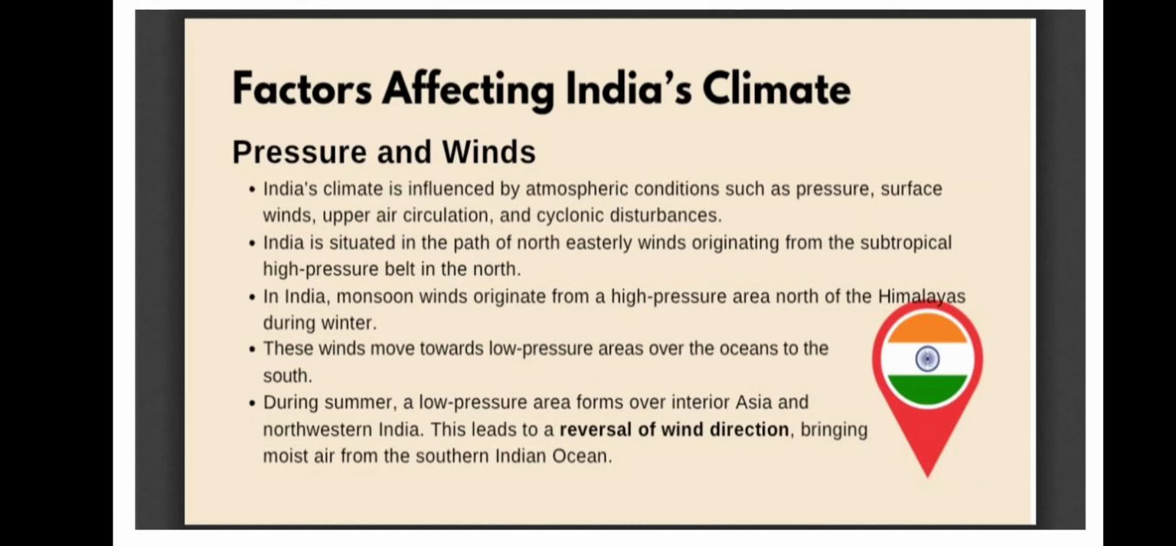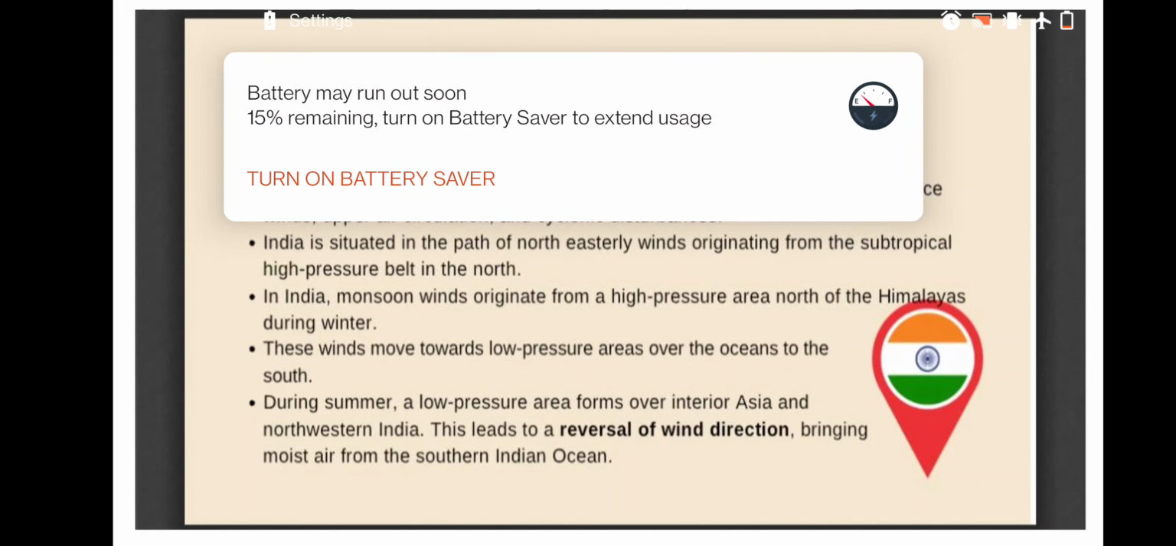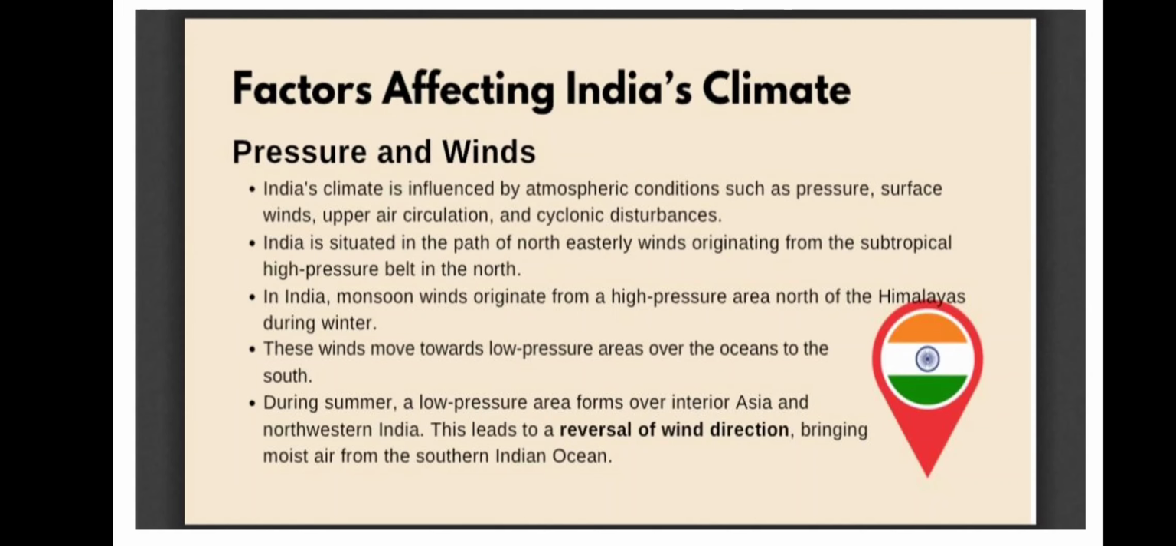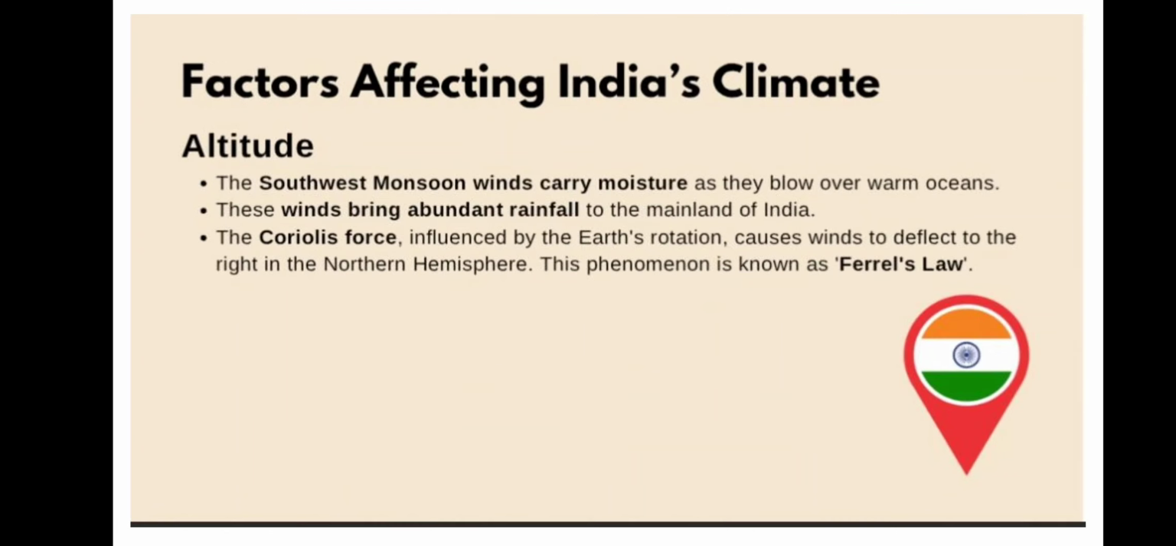So from the Arabian Sea, or you can say the Indian Ocean in the southern part of India, wind which is moisture laden, which has a lot of moisture with it, moves towards the Indian land territory, and then it becomes the reason for the rainfall. So that is what is explained here. There is no rocket science. If you read it carefully, you will understand.